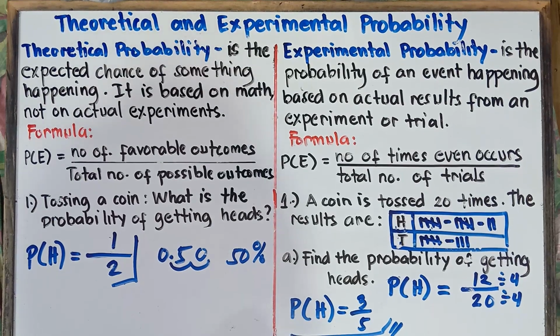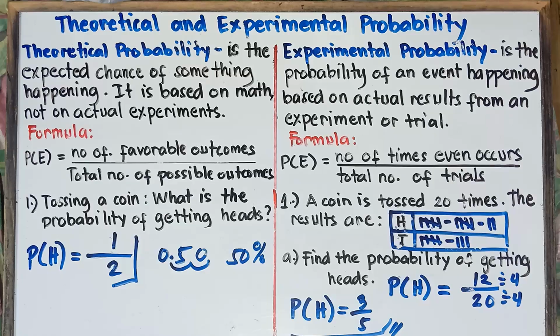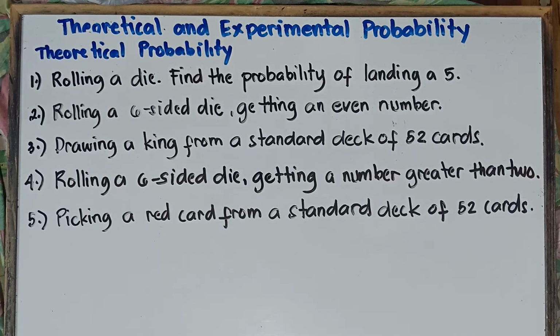That's it, class. Alright, so let's have 5 examples with regards to theoretical probability for you to really understand this one. Then later on, class, we will have plenty more examples with regards to experimental probability. Alright, let's do that. Let's start with example number 1.